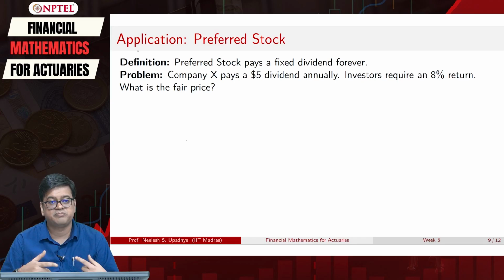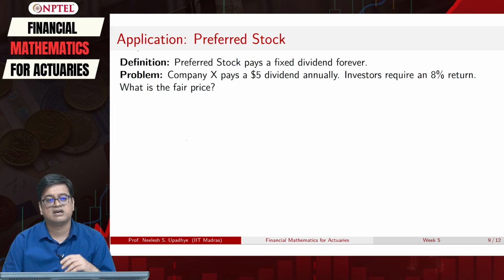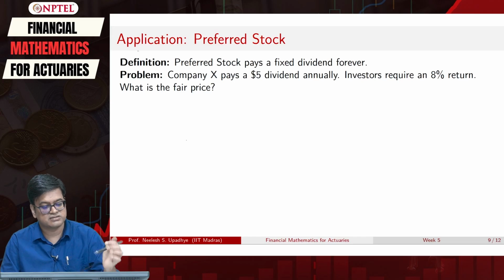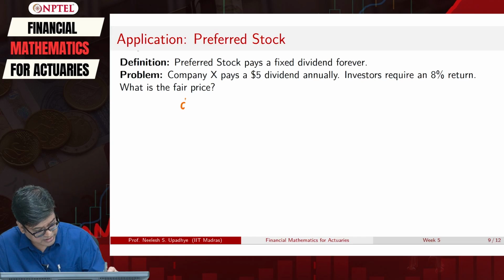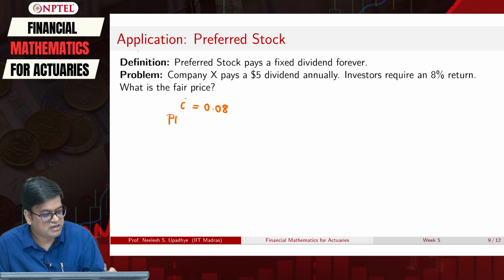And what determines whether this price is right is the interest rate that I want in return. So, what is the interest rate here? The interest rate here is 8%. I will write it in decimal form, 0.08. And what is the golden egg, or PMT, here?